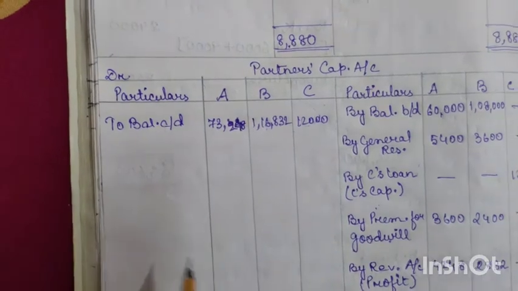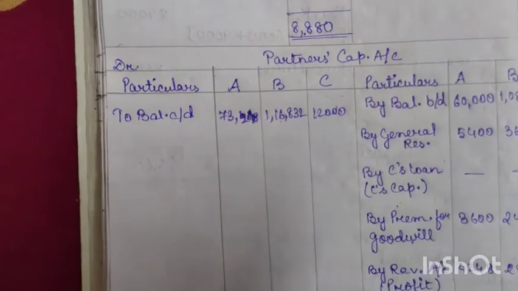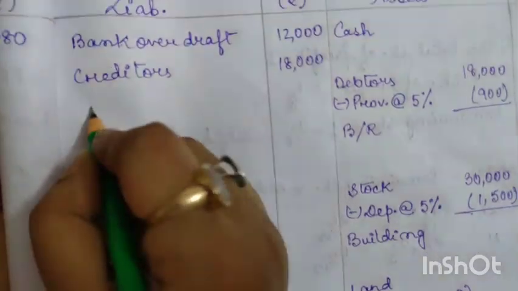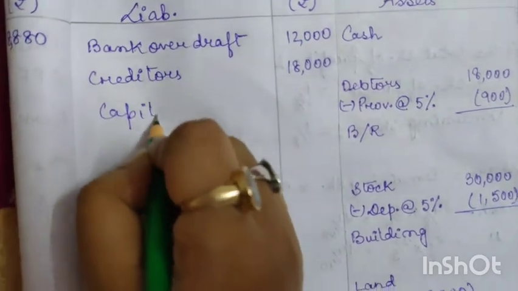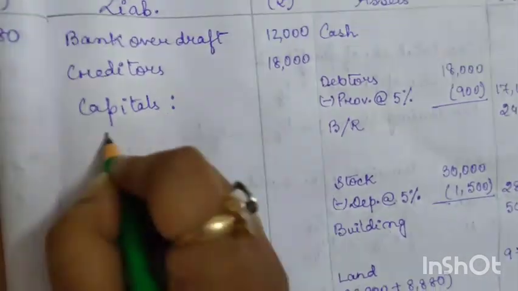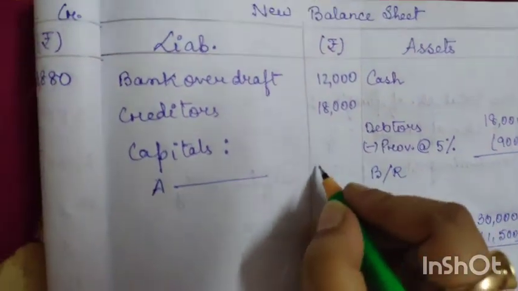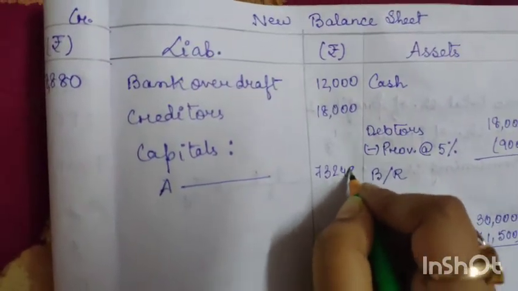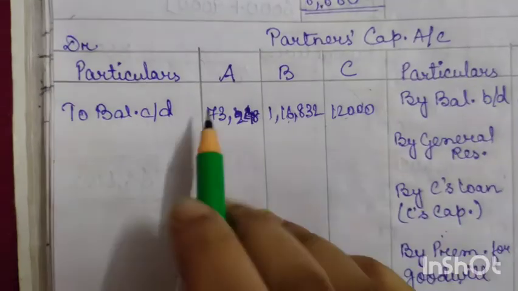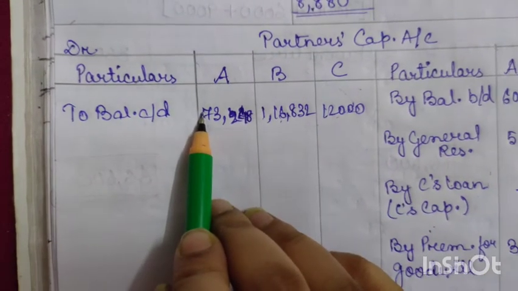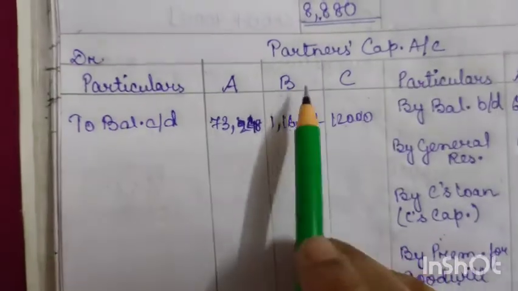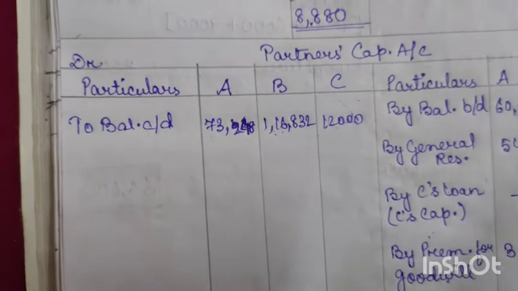So we will write in the new balance sheet, under capitals we will write capitals. For A it will be 73,248, as we can see here, 73,248. Now for B it is 1,16,832.